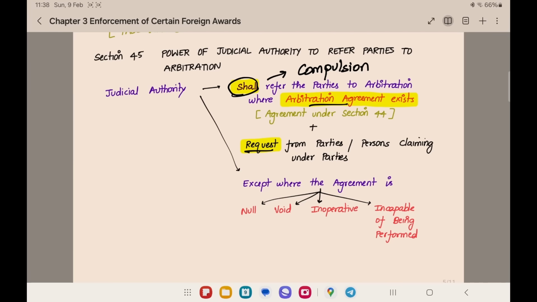In certain cases, he need not refer to arbitration, where the arbitration agreement is null, void, inoperative, or incapable of being performed. In these cases, you need not refer to arbitration. First thing is, there should be an arbitration agreement. Second one, there should be a request. Then you can refer to arbitration. In these cases, you cannot refer to arbitration.